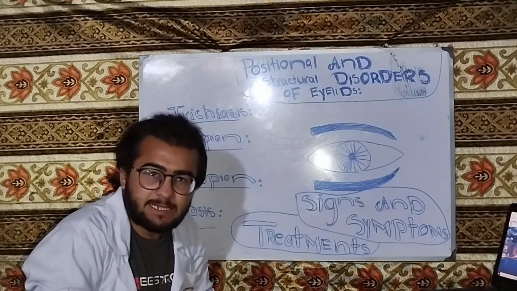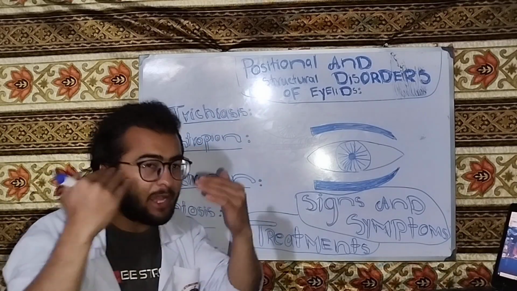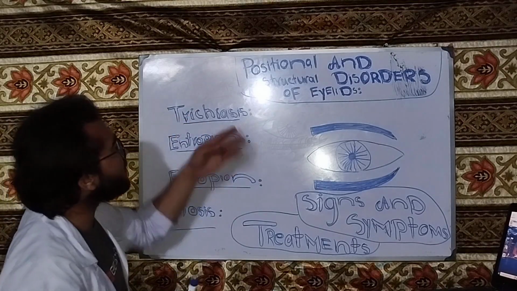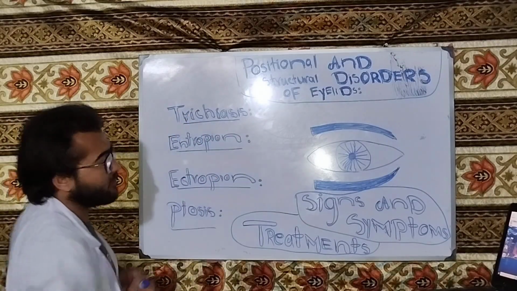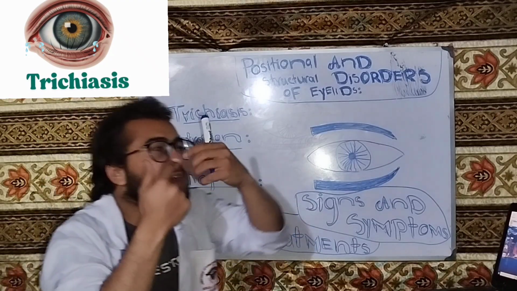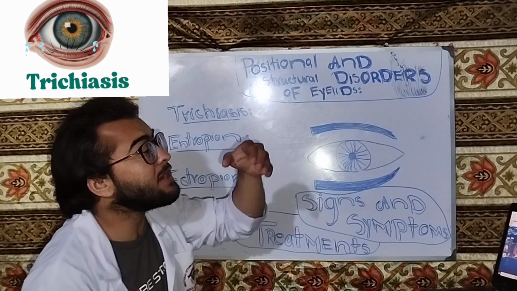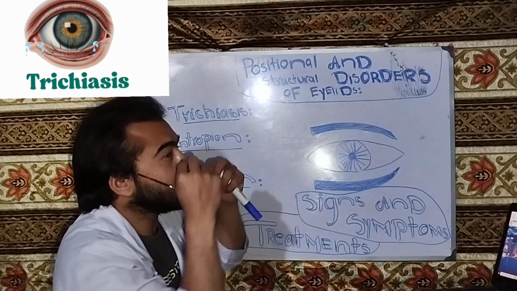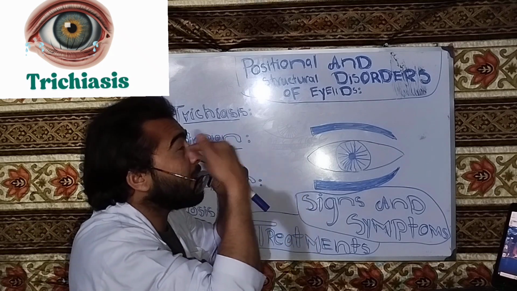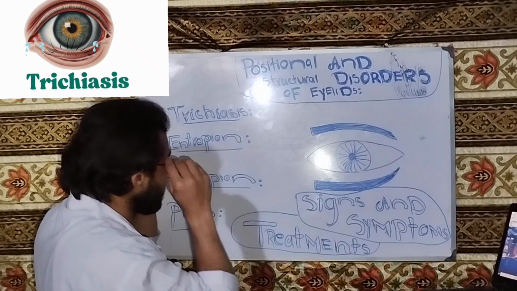As we have started the series of eye, our lecture today is positional and structural disorders of the eyelid. The first disorder is trichiasis. So what is trichiasis? Trichiasis is when the eyelashes are misdirected toward the eye globe. For example, if this is my eye and my eyelash turns toward my eye, my globe, this is called trichiasis.